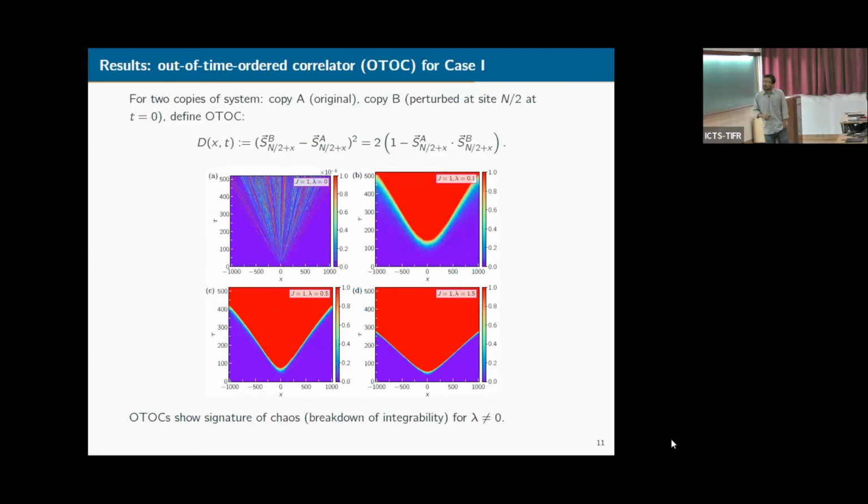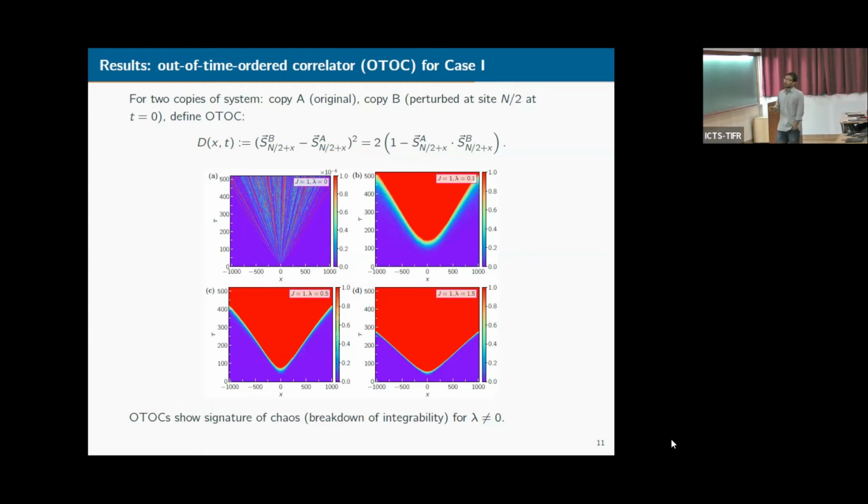Okay. Now, since this KPZ behavior seems to be very robust, and though we have added this perturbation to the integrable part and we have broken integrability, one might suspect that, well, maybe integrability is not broken. So to confirm that integrability is indeed broken, we compute this quantity called the out-of-time-ordered correlator, or OTOC, which might be known to many in the audience.